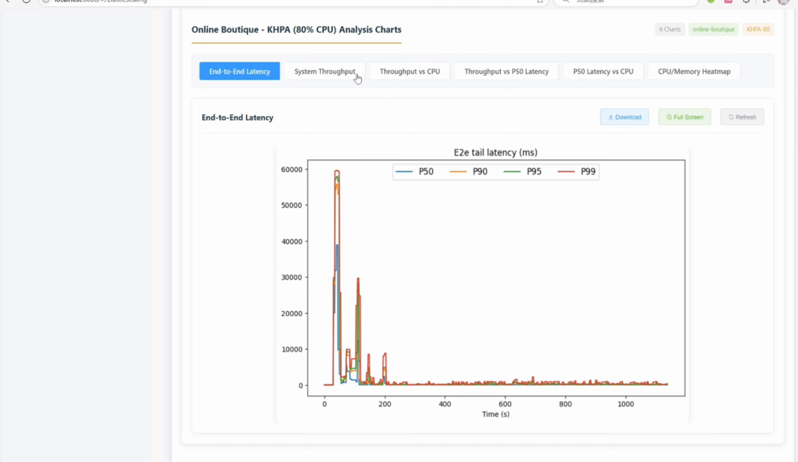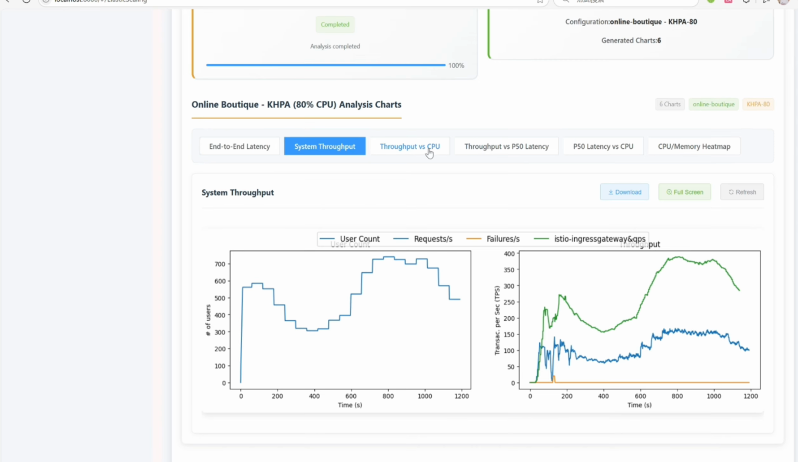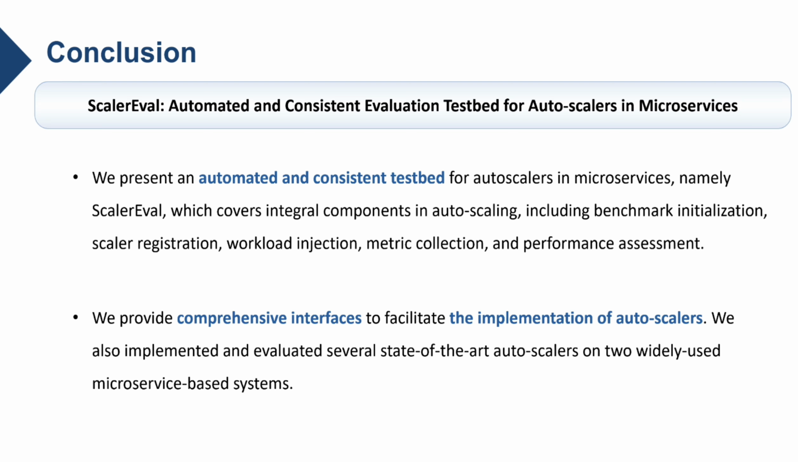In conclusion, we present an automated and consistent testbed for autoscalers in microservices, namely ScalerEval. This testbed provides comprehensive interfaces to facilitate the implementation of autoscalers. That's all for this tool.